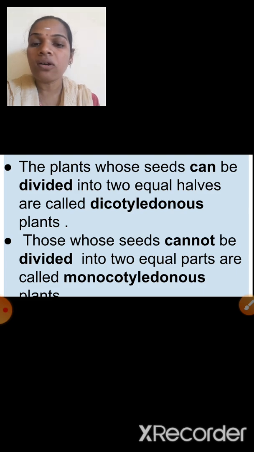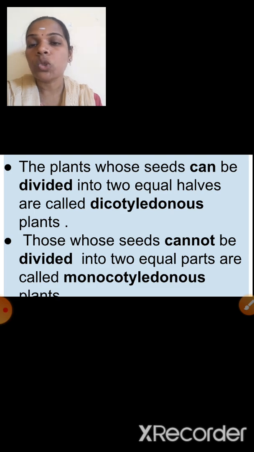Dicotyledonous means, di means what? Two. Two cotyledons are present in the seeds. So the plants whose seeds can be divided into two equal halves are called dicotyledonous plants, and whose seeds cannot be divided into two equal parts